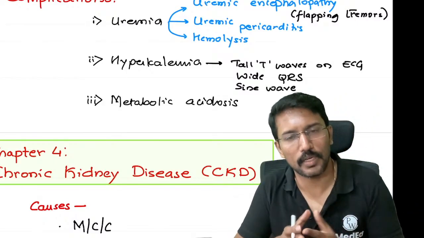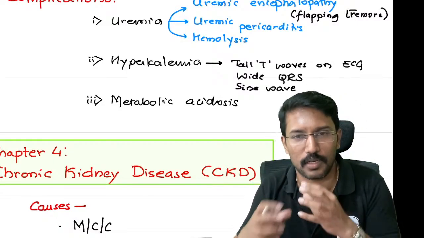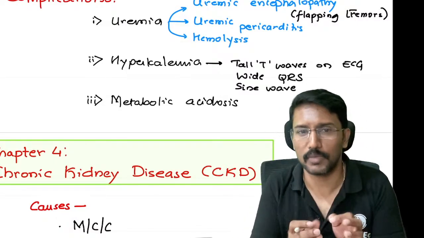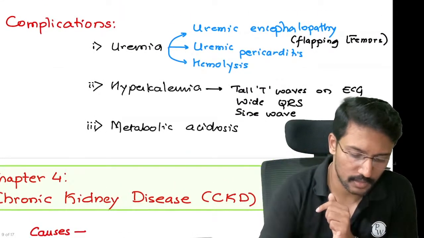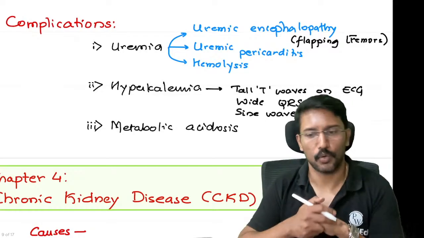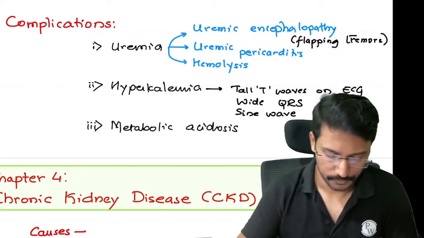And then all of us know that kidneys play an important role in regulating the acid-base balance. If I disturb the kidney function, I can develop metabolic acidosis. So these are the three important complications of acute kidney injury. Okay.